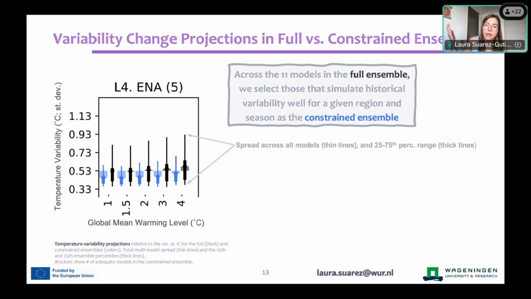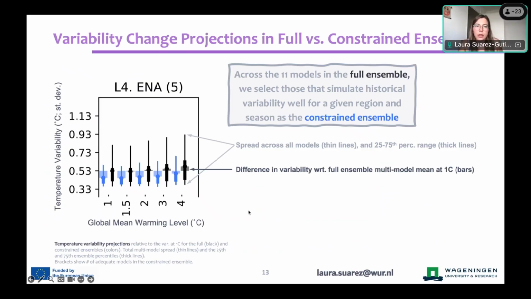So the thin lines are the full ensemble spread, and the thick line in the middle is just the central percentile of the intermodal spread. And then you also see these bars here that highlight the full and constrained ensemble mean difference with respect to 1 degree of warming. So this first point at 1 degree is the baseline for differences. And whenever this bar goes down, it means the difference is negative, or positive if it goes up.